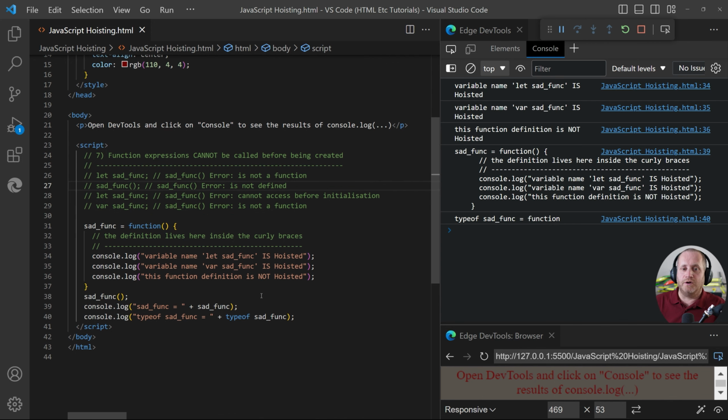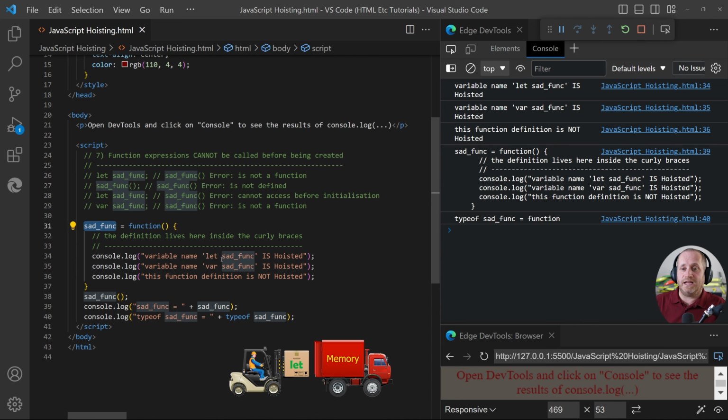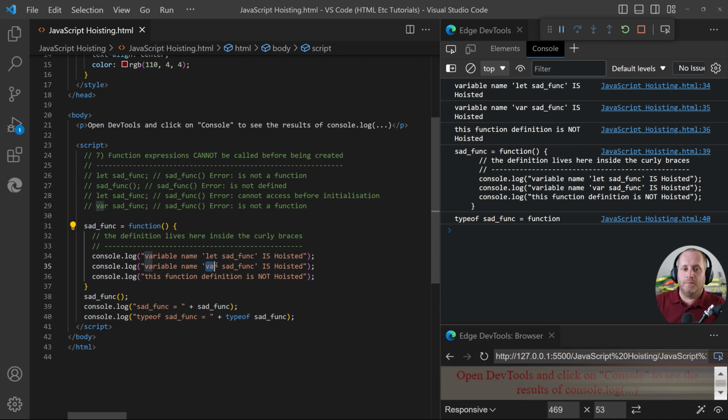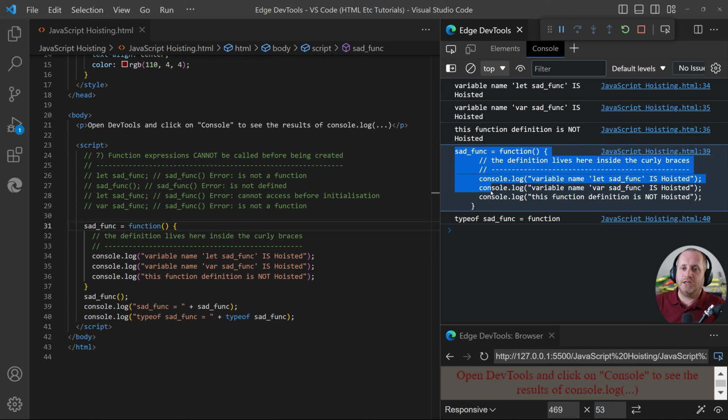As per the console notes, we can see that the sadfunc variable name, which is this one just here, declared with let is being hoisted. We can see that the sadfunc variable name declared with var is being hoisted, but the function definition is not hoisted. The other interesting thing, as we can see in the console window, is we've got the whole function being displayed as the value for the variable name.